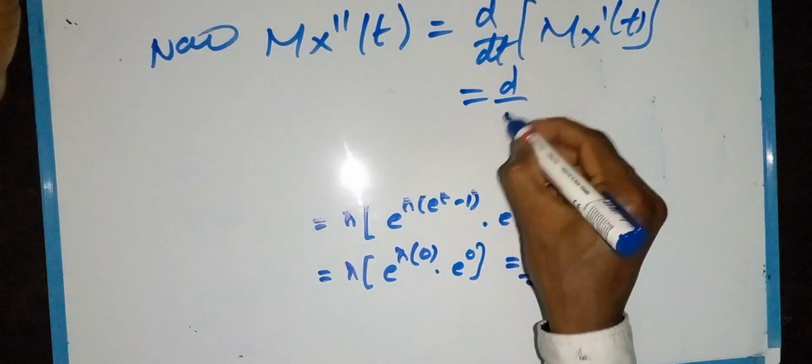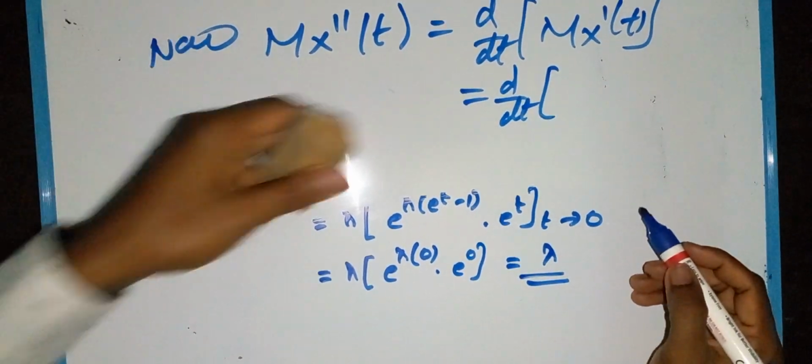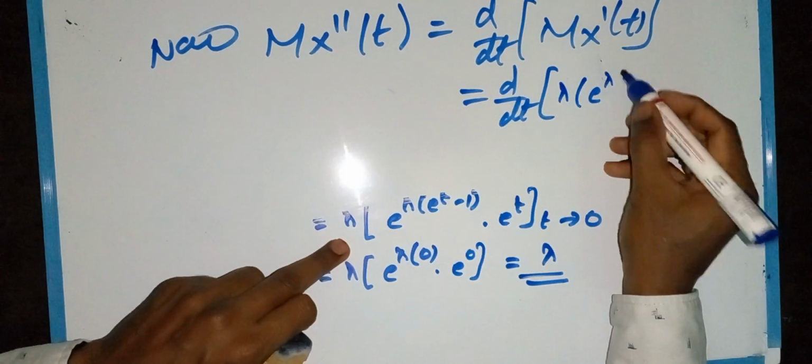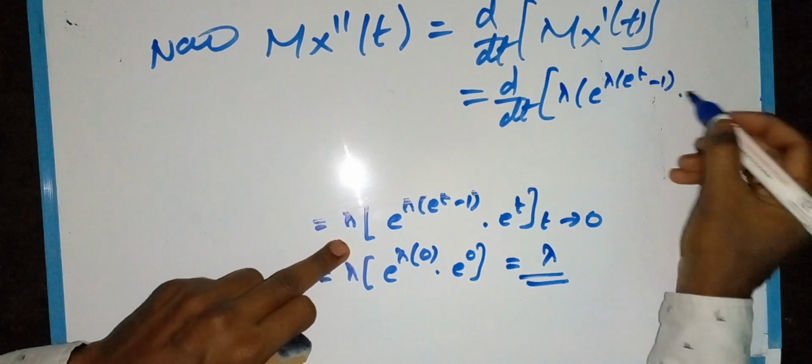That is d by dt of the already found M_X dash of t, which is lambda into e power lambda into (e power t minus 1) into e power t.